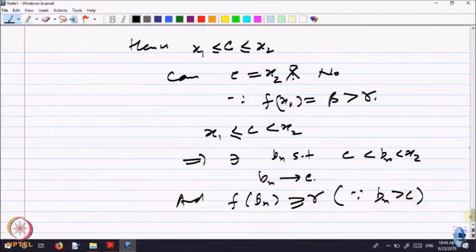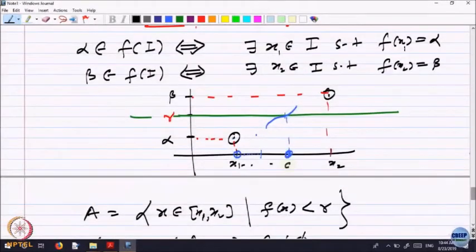Here, look at the graph, you will understand it better. So, here is C and C is less than x2, so there is B1, okay, and so on, Bn converging to C. What can be the value of f at this point? It has to be bigger, because what is C? C is the least upper bound of all those points where the value is less than gamma, right. So, something bigger than that least upper bound, the value has to be bigger than or equal to gamma, right. So, these are points here.